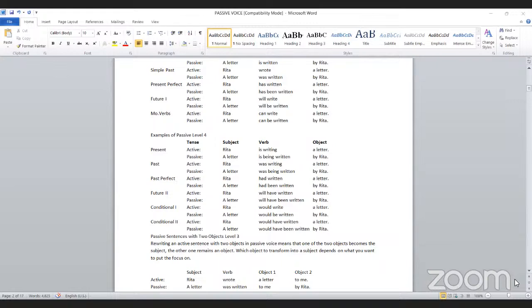A letter had been written by Rita. Future 2: Rita will have written a letter. A letter will have been written by Rita, right?